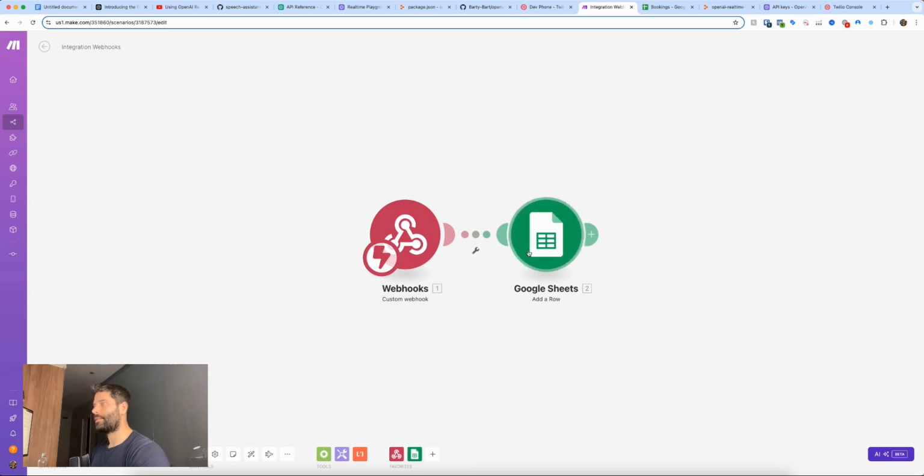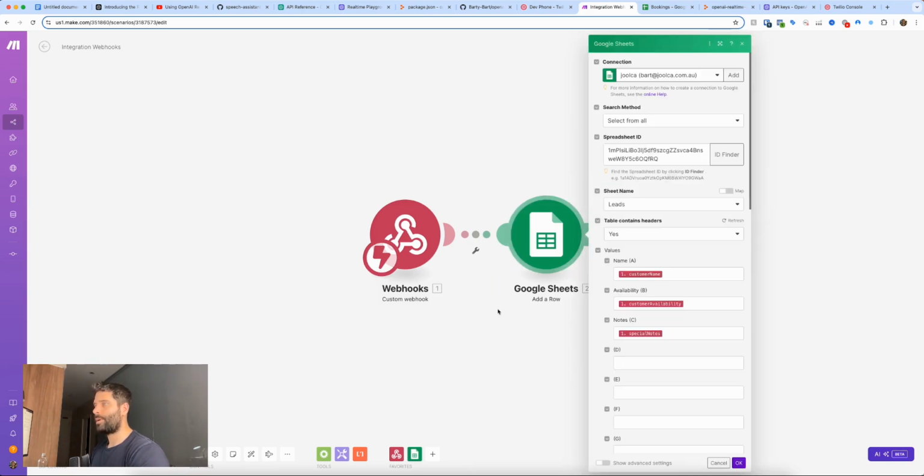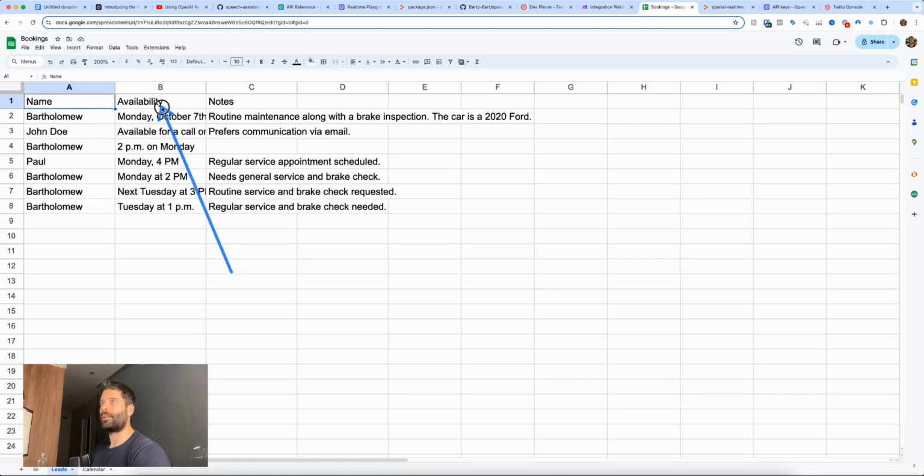And then after they land, I have a Google Sheets module, which basically takes the variables directly out of here and places them into the name, availability, and notes sections of my Google Sheets, which is over here: name, availability, and notes.